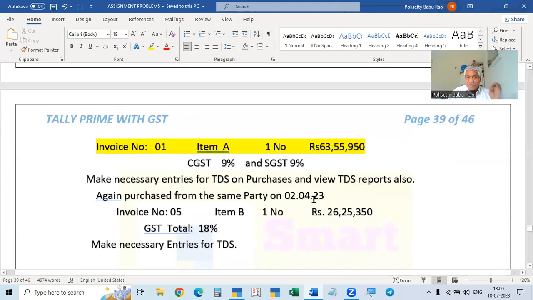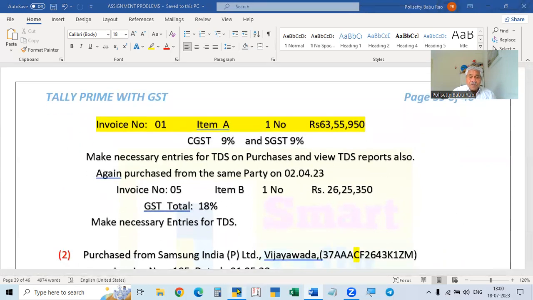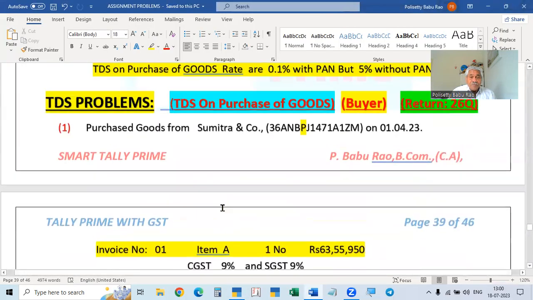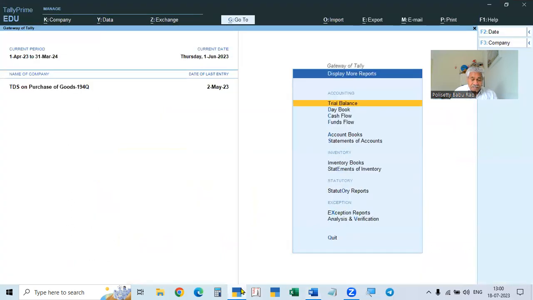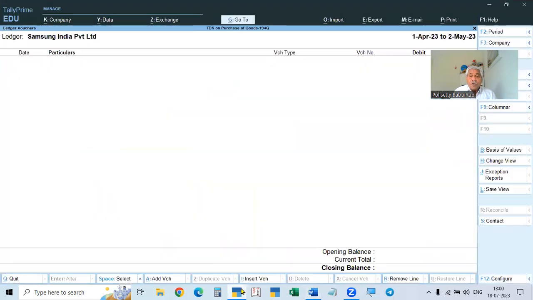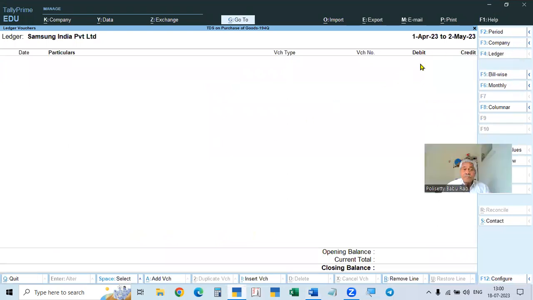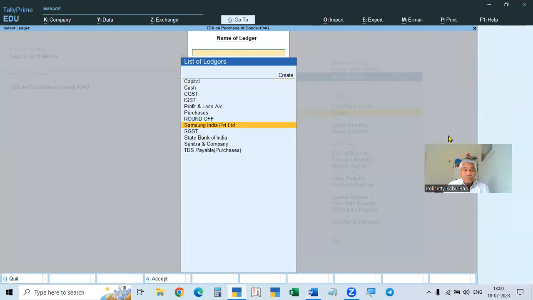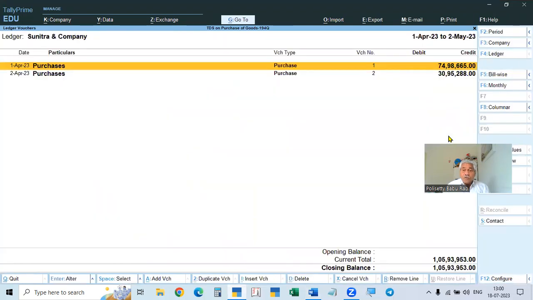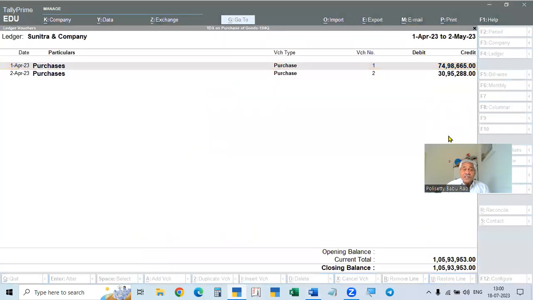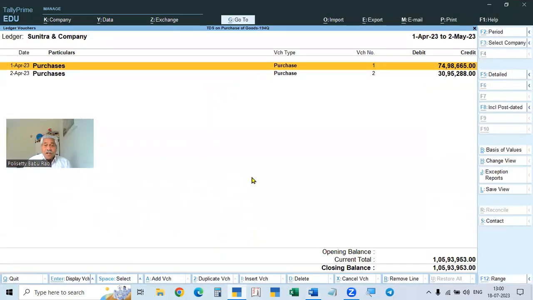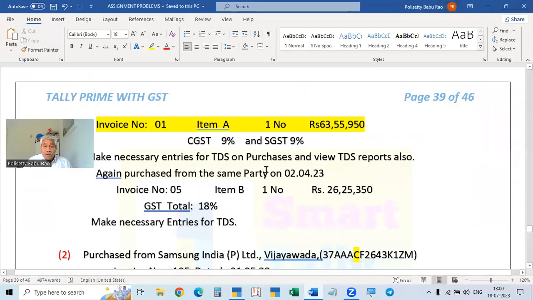See, in the first problem, this is the purchase from Sumitra and Co. In Sumitra and Co, we have 2 purchases, 2 bills. One is 63 lakhs and another is 26 lakhs. In this case, the first bill itself is more than 50 lakhs, more than the exemption limit, so there is no problem in that.